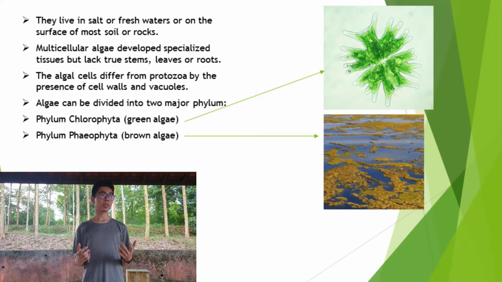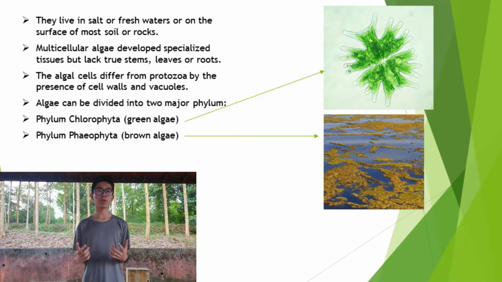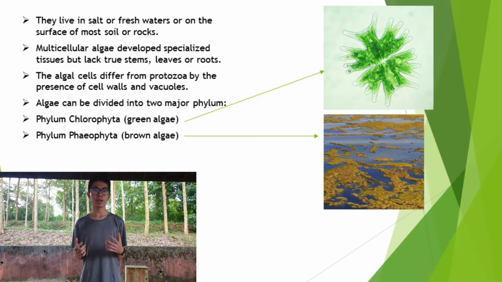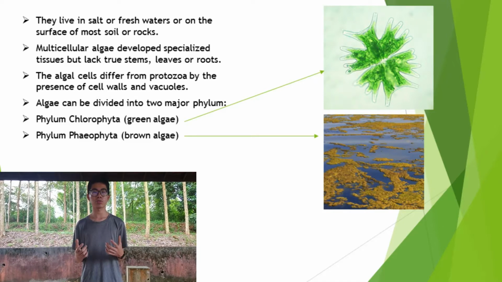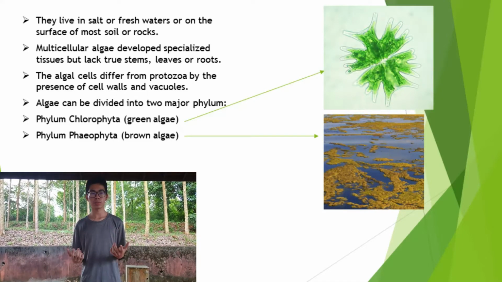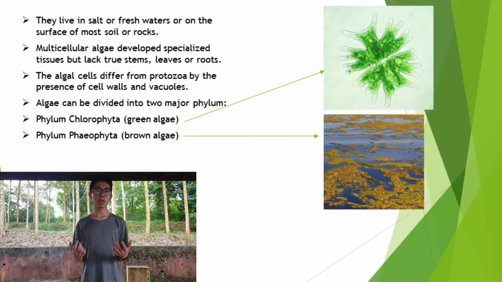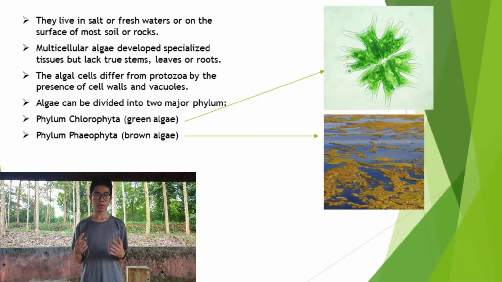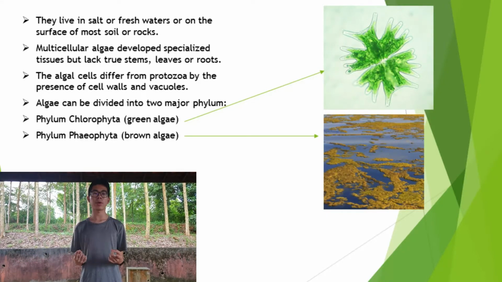In addition, they live in salt or fresh water or on the surface of moist soil or rocks. Multicellular algae develop specialized tissue but lack true stems, leaves, or roots. In addition, the algae cell differs from Protozoa by the presence of a cell wall and vacuole. Algae can be divided into two major phyla, green algae and brown algae.